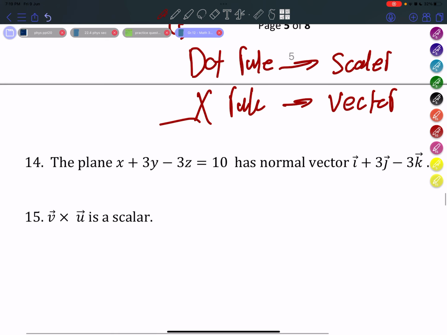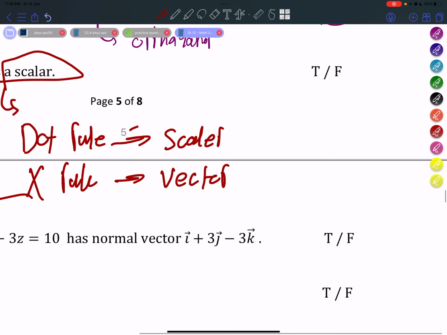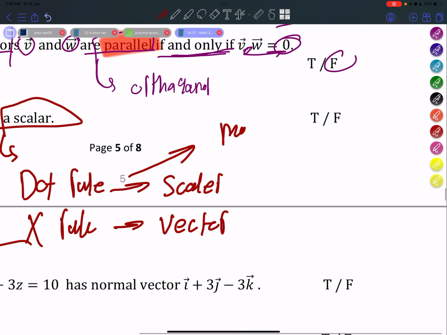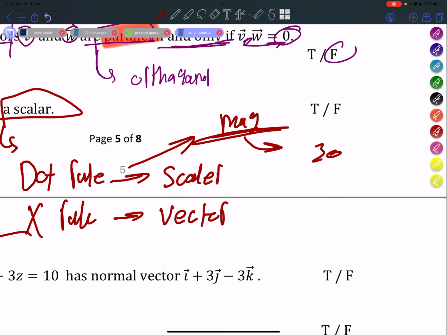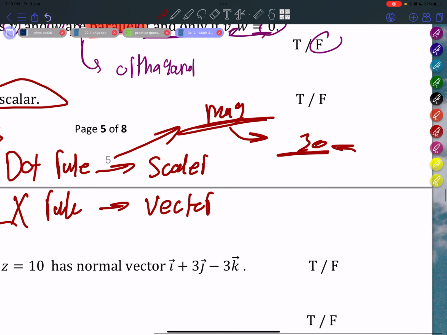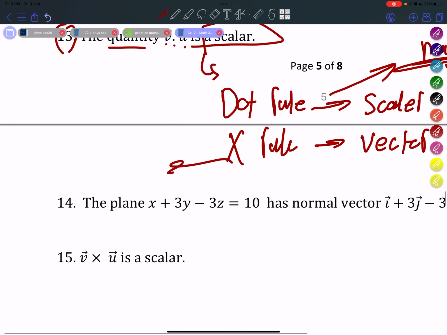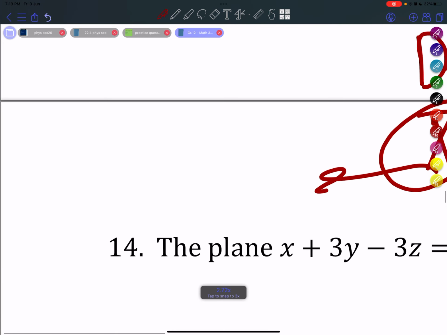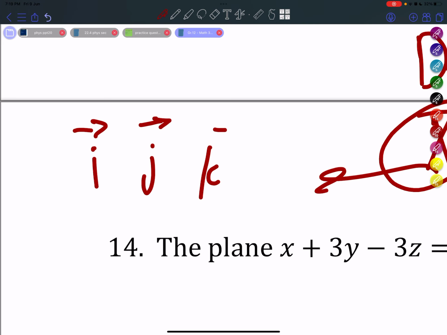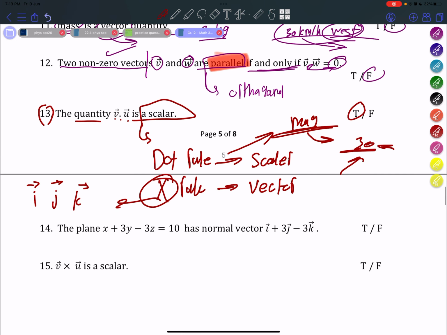To test this out, if you use the dot rule, you're going to get a magnitude, like a number 30. That's not a vector. That's not a direction. You cannot tell anything about it. It's just a magnitude. While in the cross rule, we've got i and j and k all being vectors, meaning that this value will be a vector. It has a direction. So question number 13 is true.